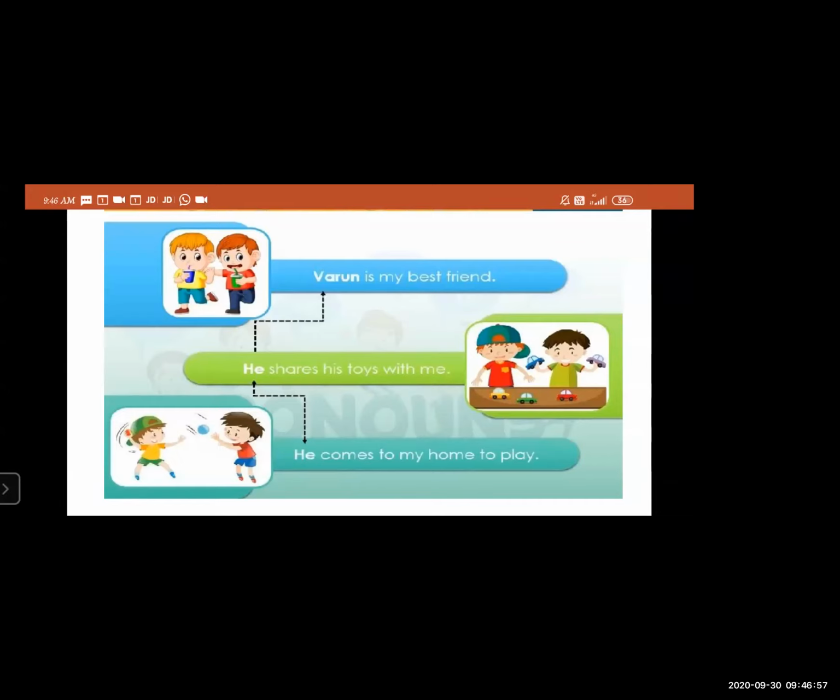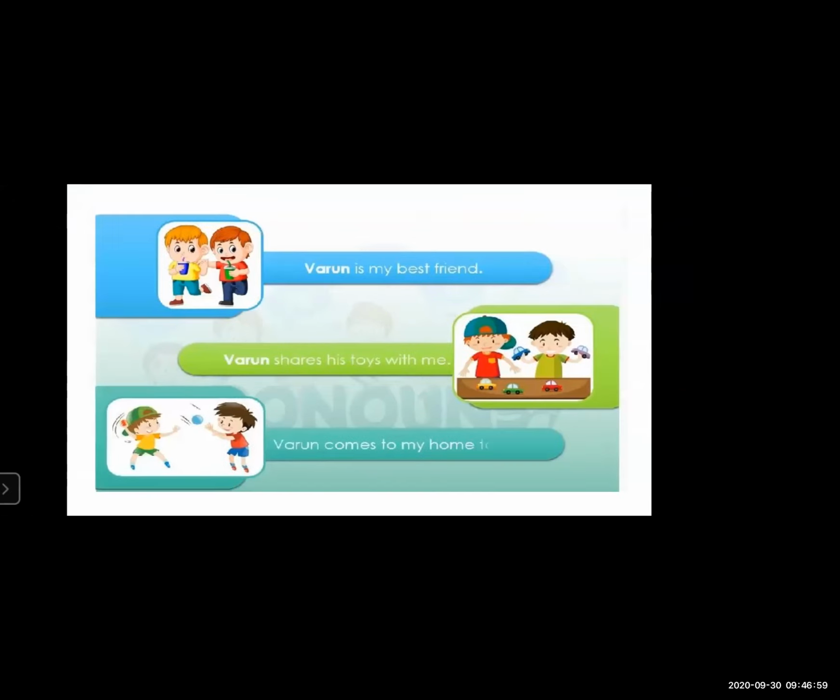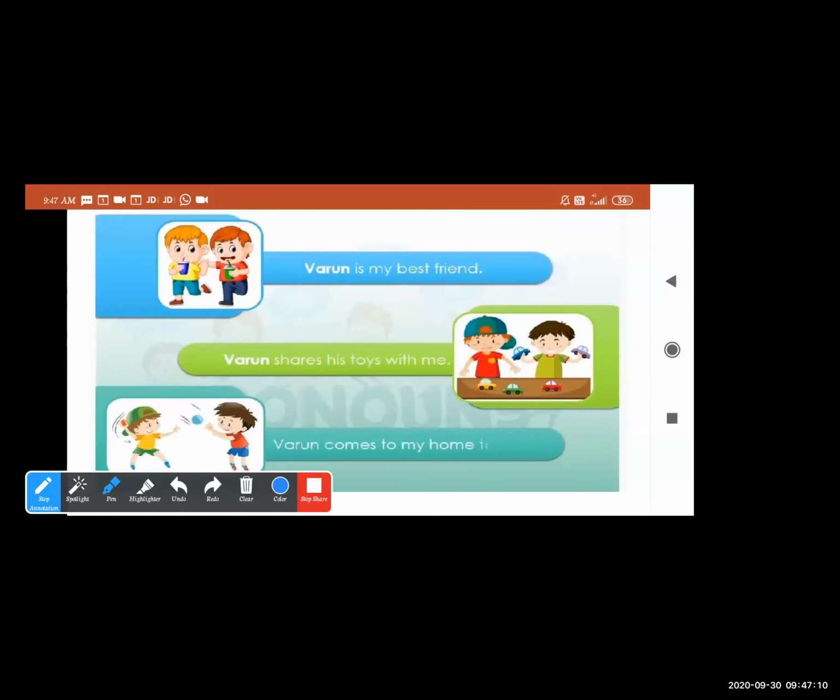So the very first sentence was: Varun is my best friend. Varun shares his toy with me. Varun comes to my home. Now in all these sentences, the word Varun, the name of a boy, is repeating again and again. Sometimes even while writing, you do the same thing because you don't know about pronouns.